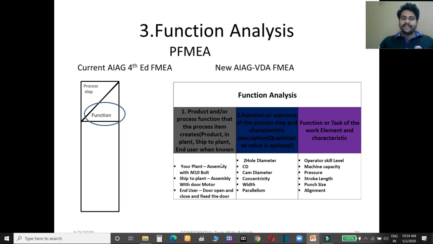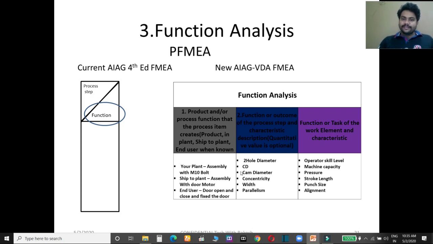So you have to mention your plant level function, your customer level function, and your end user function. The customer and end user functions are optional, it's up to you. This is the new thing that has been added in this AIAG VDA PFMEA. And what are the function outcomes? Suppose you are assembling an M10 bolt, then what are the outputs?